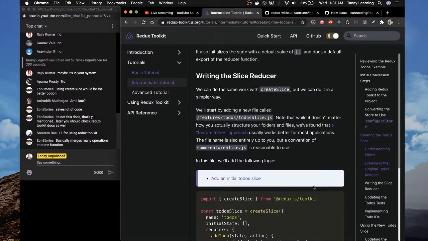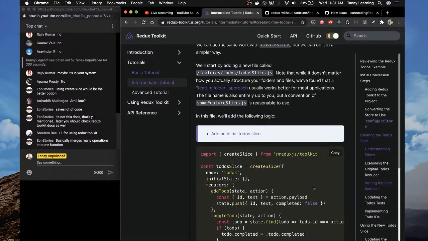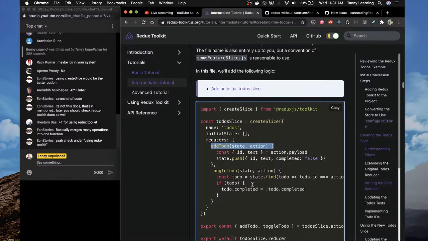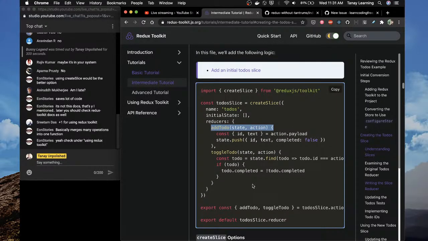Okay, let's see. We'll start by adding a new file called todoSlice. Okay, createSlice, name is todos, initialState, reducers. What is this now? This is addTodo, and if you have addTodo, you have state, and what is this?